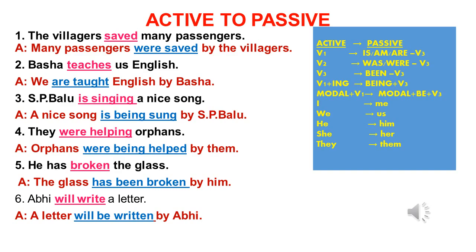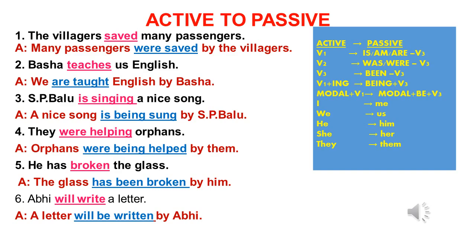Fourth one. They were helping orphans. Orphans were being helped by them. Here the main verb is ing. That's why we use being as the be form. He has broken the glass. The glass has been broken by him. Here the main verb is V3. That's why we use been as the be form.